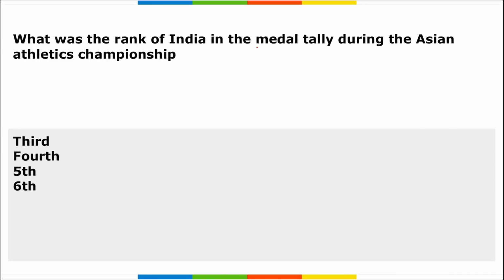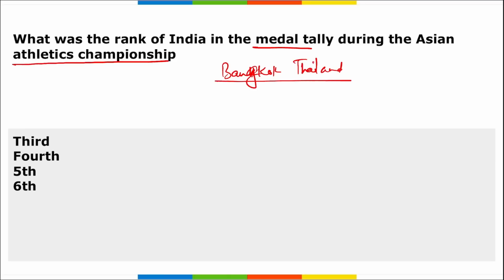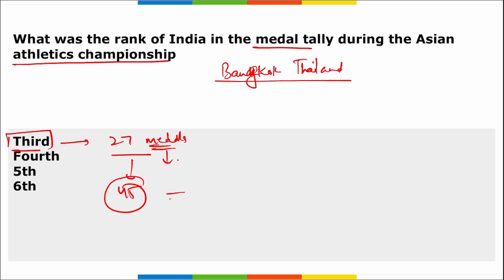Next, what was the rank of India in the medal tally during the Asian Athletics Championship? I repeat, what is the rank of India in the Asian Athletics Championship that was held in Bangkok, Thailand? India ranked third with a total of 27 medals. Out of these 27 medals, remember, these were won during the 45 events that were scheduled.